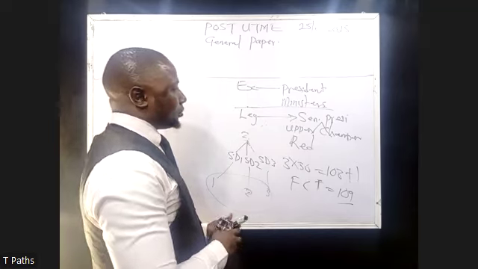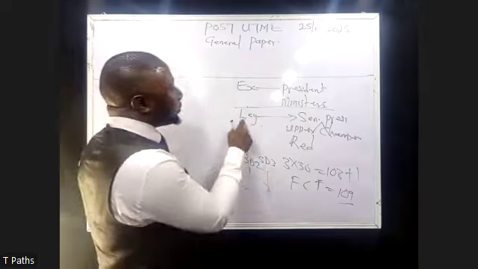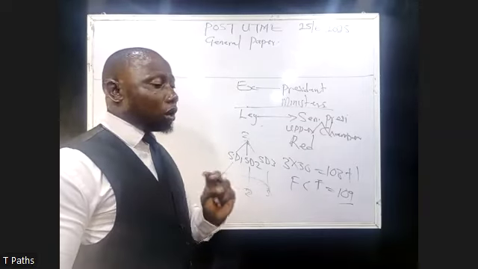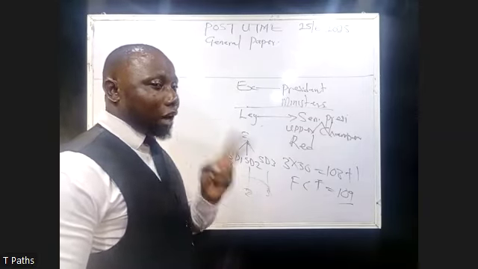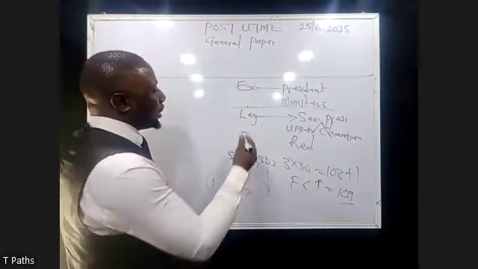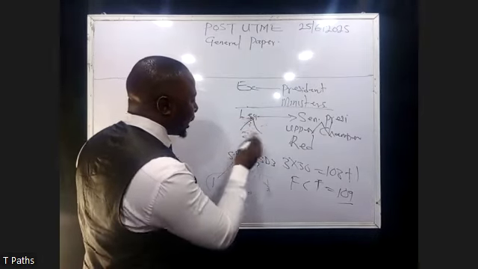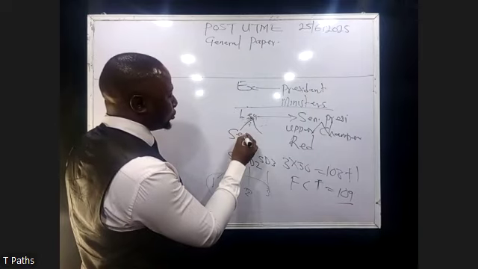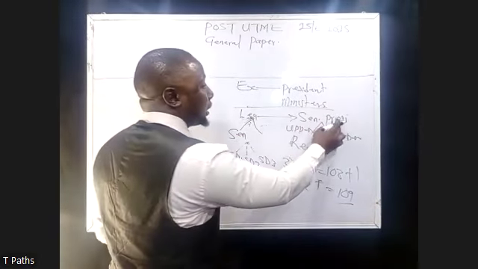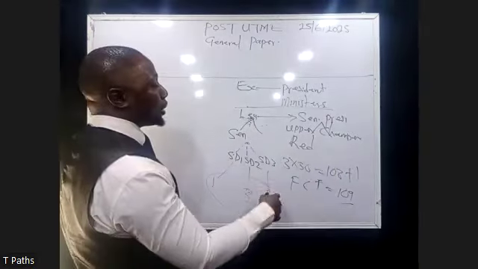Don't forget that the legislative arm in Nigeria is made up of two houses. That is why it is called bicameralism, or bicameral. Bi means more than one. Here we have the Senate, where the leader is the Senate President, with the Deputy Senate President and the Chief Whip, and the total number is 109.